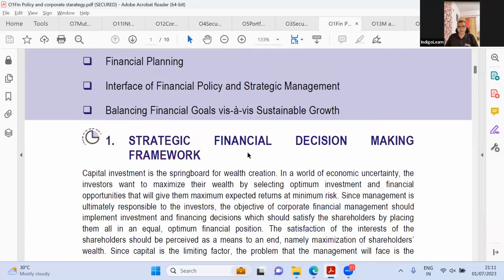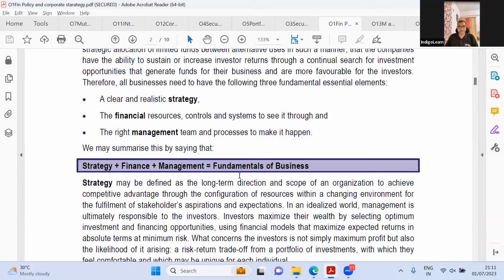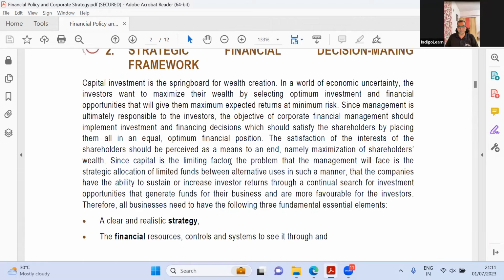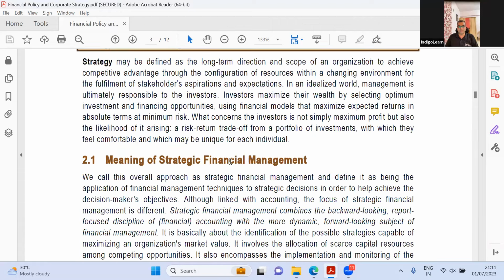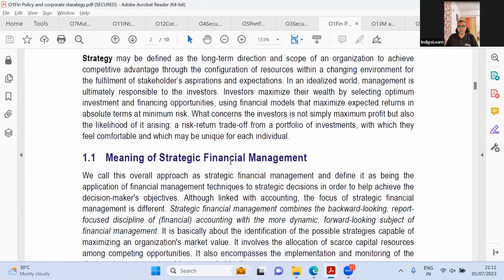We can go page by page, and you can see clear and realistic strategy. Here also they're talking about clear and realistic strategy, and so on. If you see the page count on the top, this first chapter was 10 pages earlier. Now it is about 12 pages. They've probably added a couple of small points. I don't see any major change.